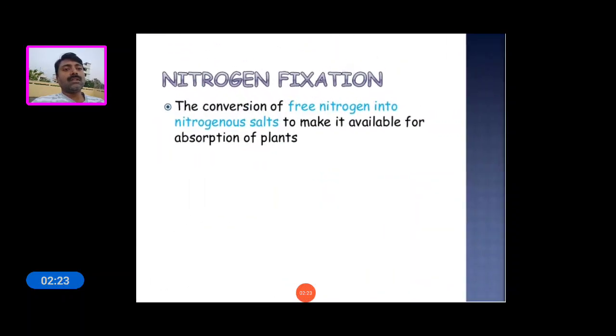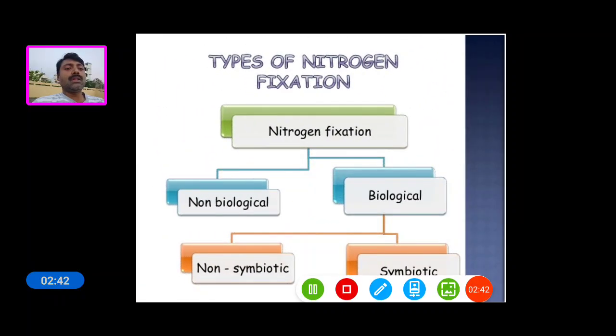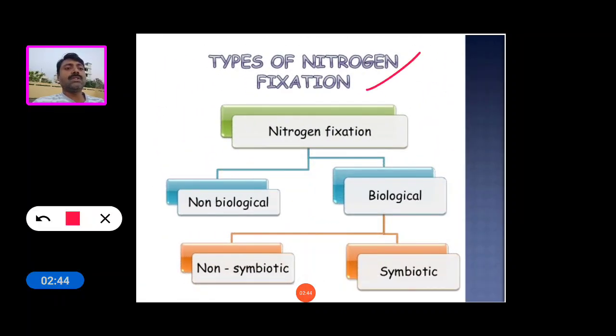Now see the nitrogen fixation. The conversion of free nitrogen into nitrogenous salts, to make it available for absorption by plants, is called nitrogen fixation. Now see the types of nitrogen fixation. Nitrogen fixation is mainly of two types. The first one is non-biological nitrogen fixation, and the second one is biological nitrogen fixation.